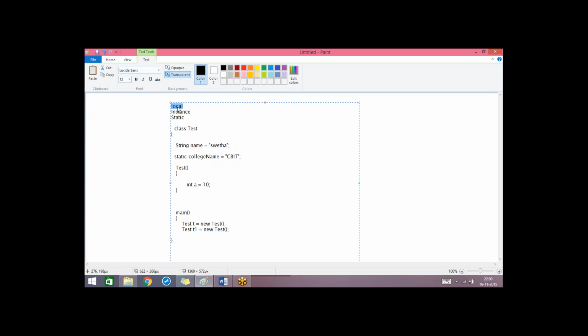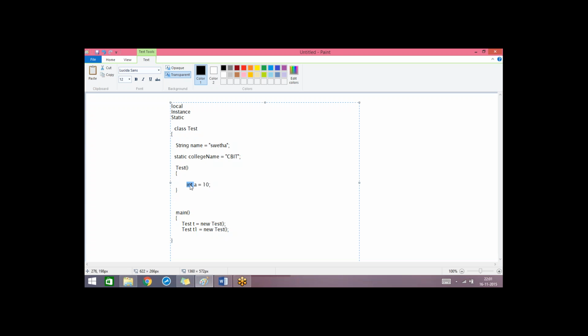And the properties of local variables are different. Generally, instance and static variables are visible to the complete class, the entire class. That means these variables are defined outside, right? So if I want to access these two variables from any other method of the same class, we can easily access them.